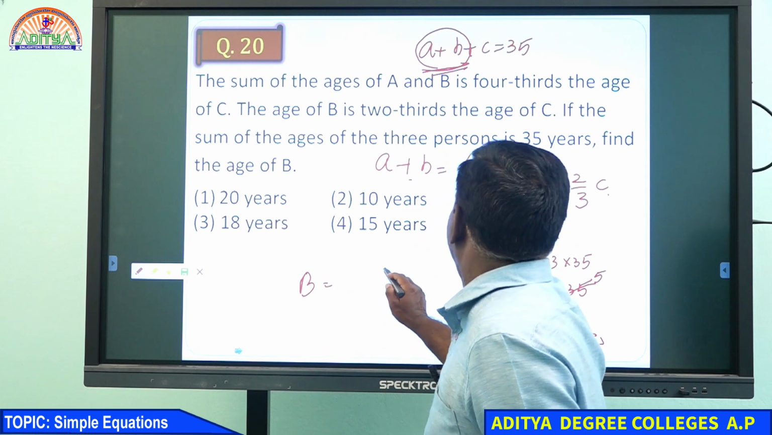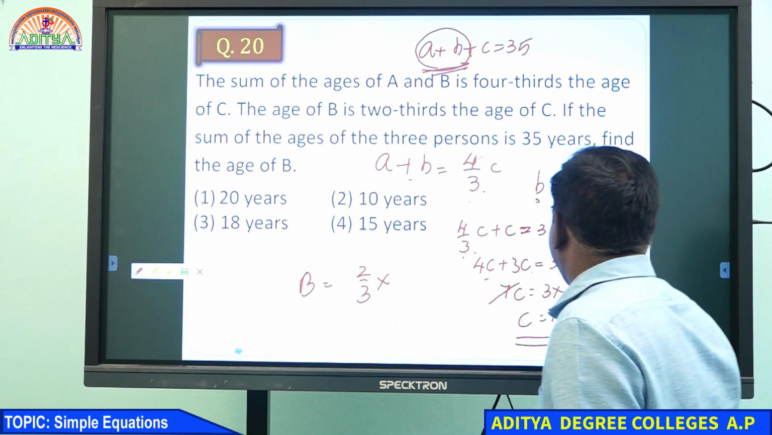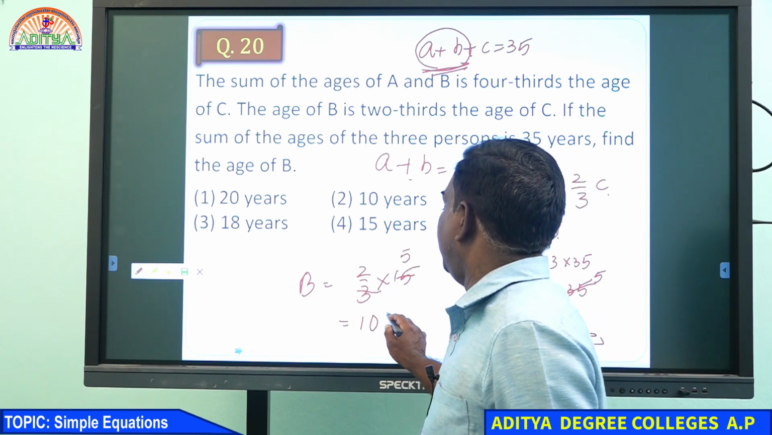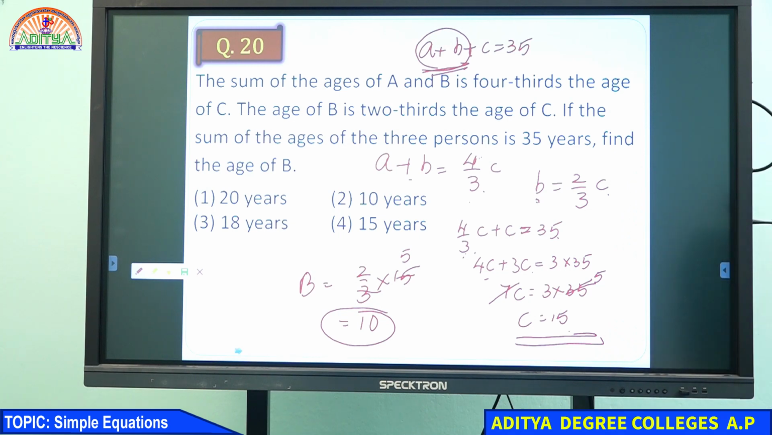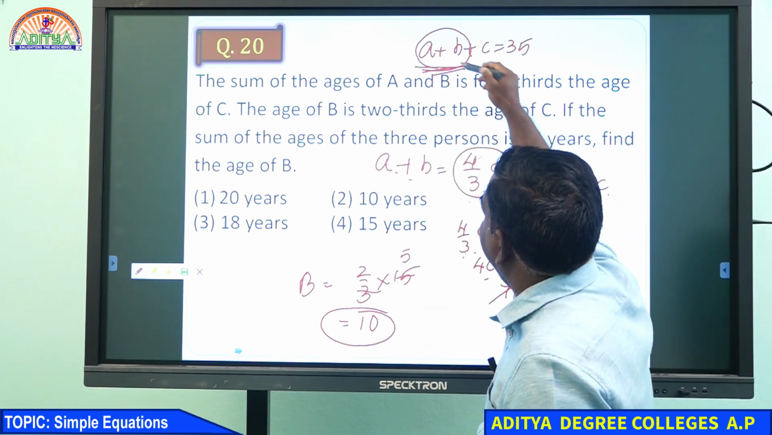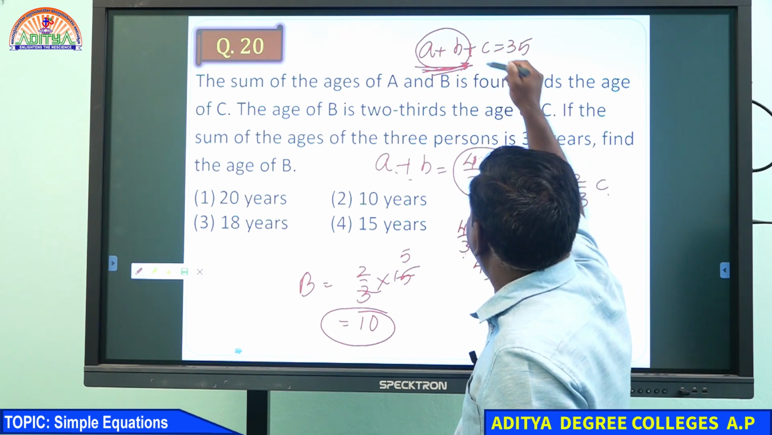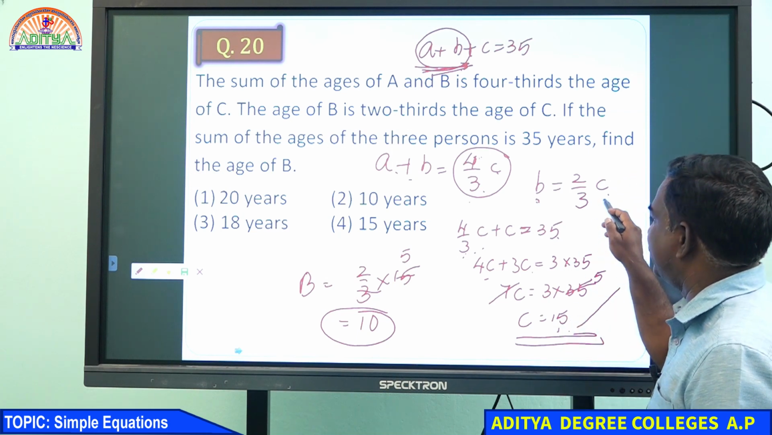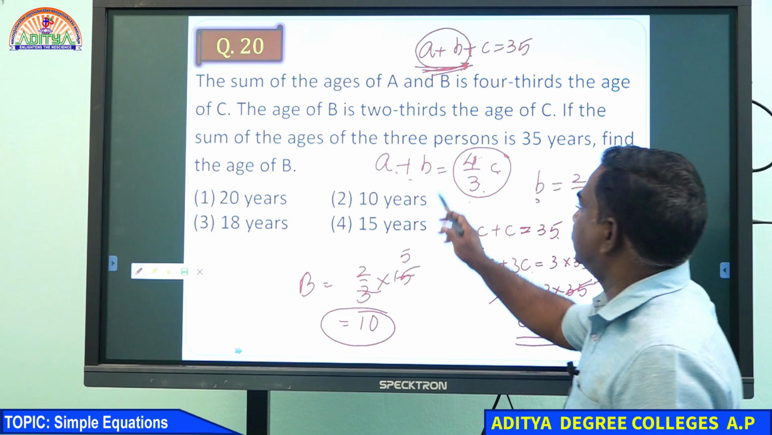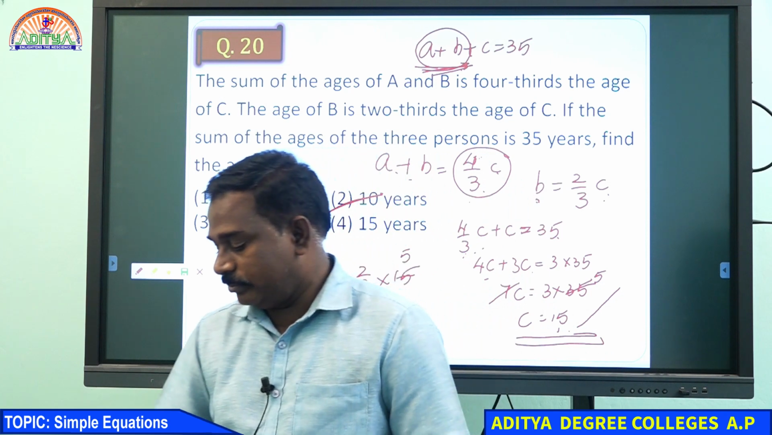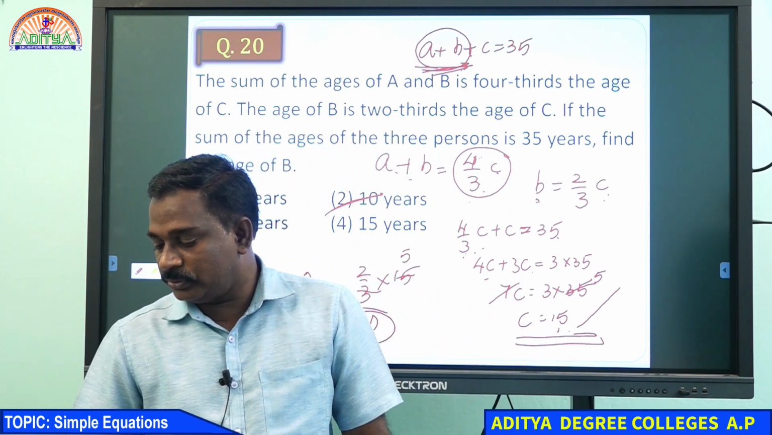Once you get the C value, what about the B value? B equals 2/3 of C. C we got as 15. So 3 5s, 2 5s are 10. B equals 10. I just replaced A plus B with 4/3 C here, so I got C as 15. I replaced the C value in this and got B equal to 10. He is asking what is the B value? 10 years. Many of you have written 10 years only, right? Very good.